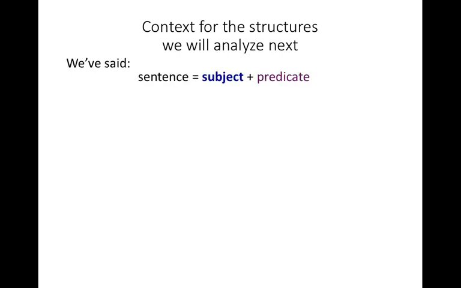I hope you remember that so far we have said that every sentence consists of a subject and a predicate. For example, dogs bark. Dogs, the noun phrase, is a very short subject, and the verb phrase bark is a pretty short predicate. Often they are longer.